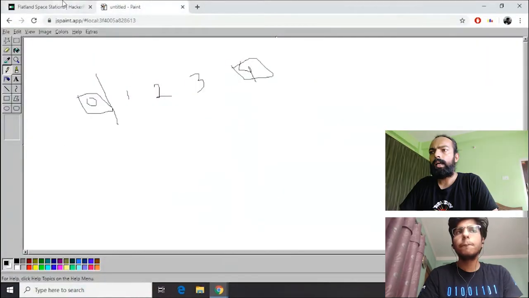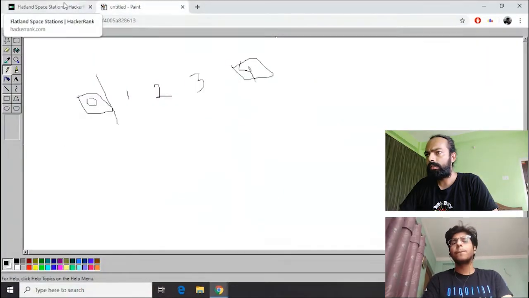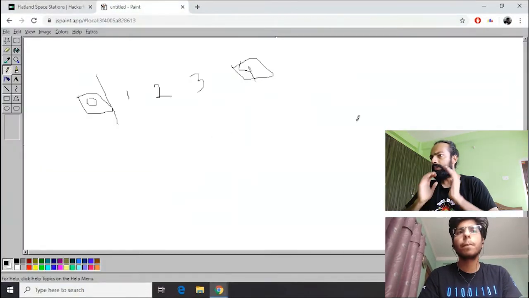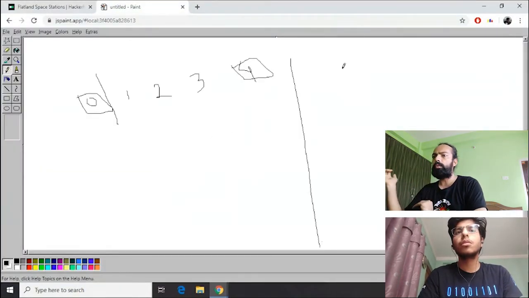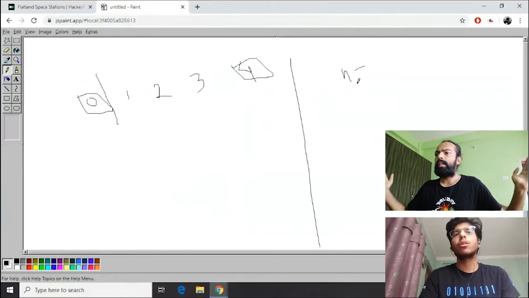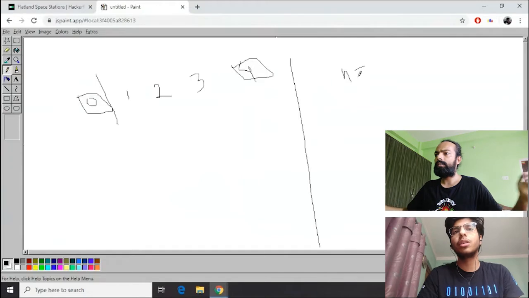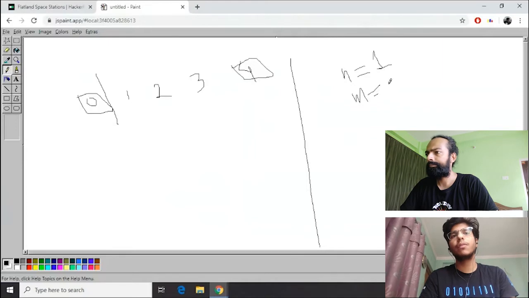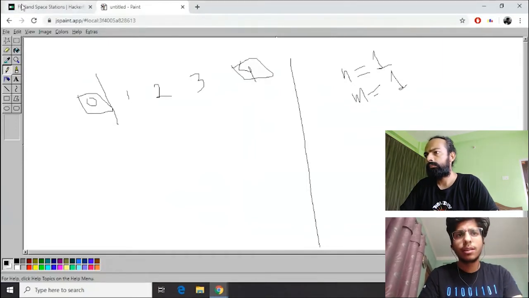I think I'm a bit confused there. You mean that if the value of m is 1, then the answer is always 0? What if n is 5? Sorry, I made it confusing. Let's take this case: if n is equal to 1, then obviously m will be 1. Okay, I have to rectify my code. I'm sorry, I had to do n is equal to 1; I did m is equal to 1.